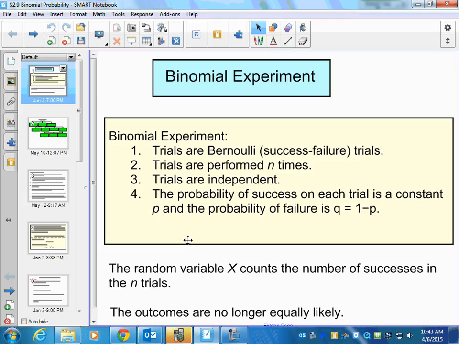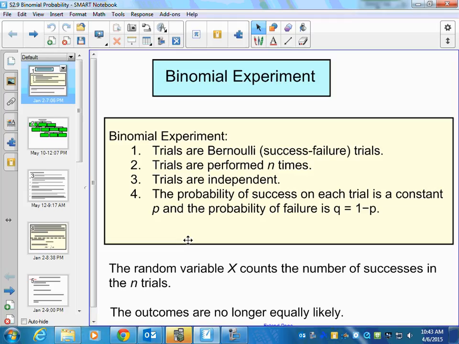If I'm drawing a card from a deck of 52 cards, and I want to draw a king: if I draw a king, it's a success. If I draw any other card, it's a failure. Thus, it's binomial.